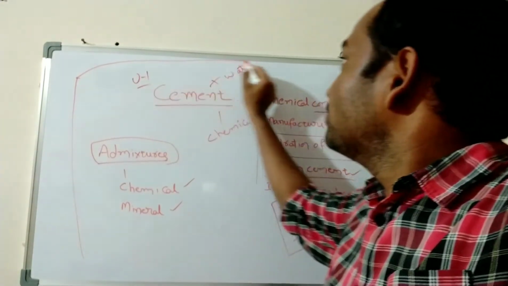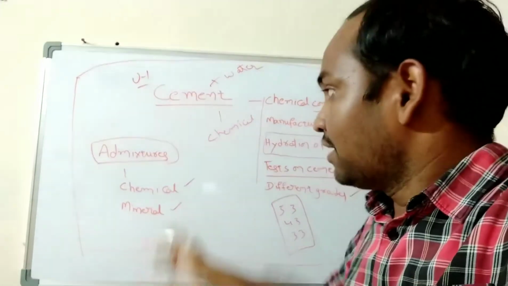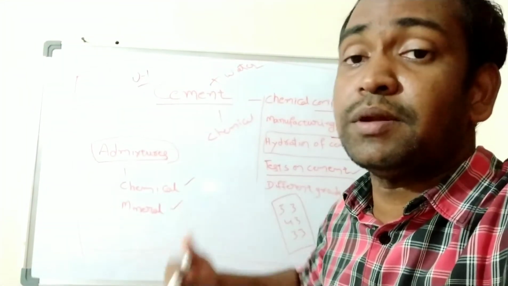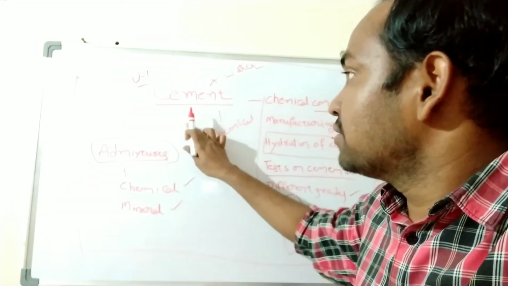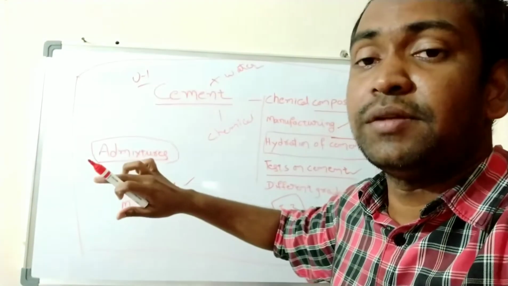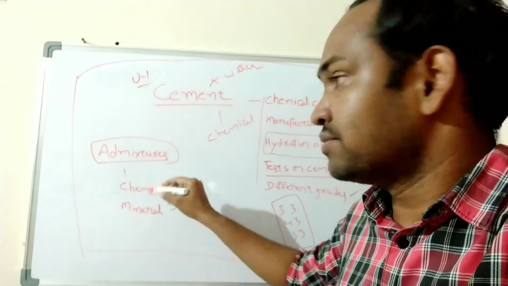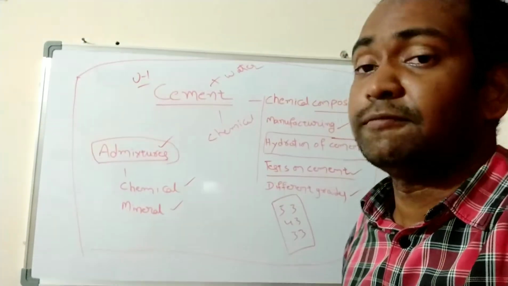In unit 1 we will study about cement. Understand or no? And also, if we need to get some special properties or some special qualities in concrete, we need to replace, not completely, some partial amount of cement with some special substances. Those substances are called admixtures. Understand or not?